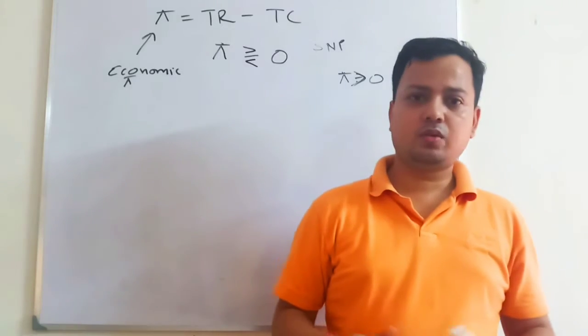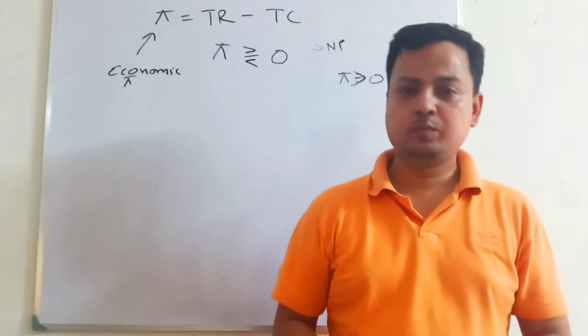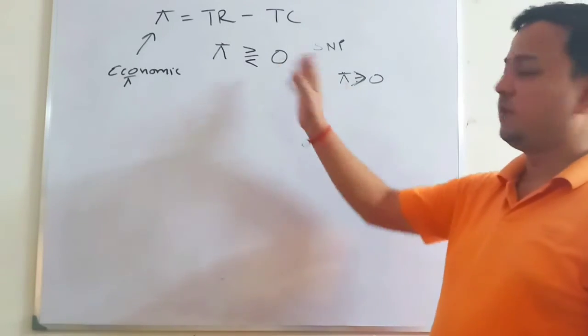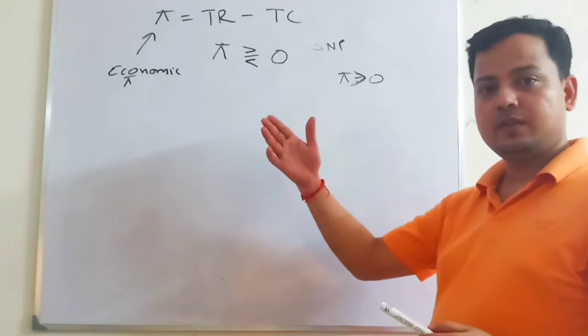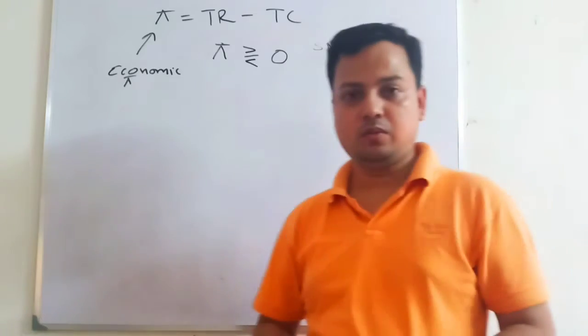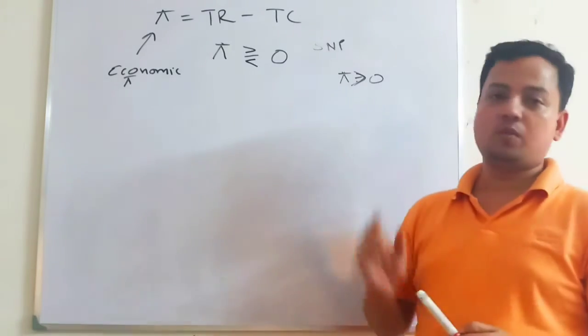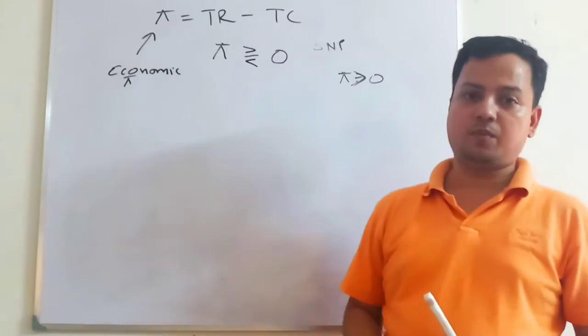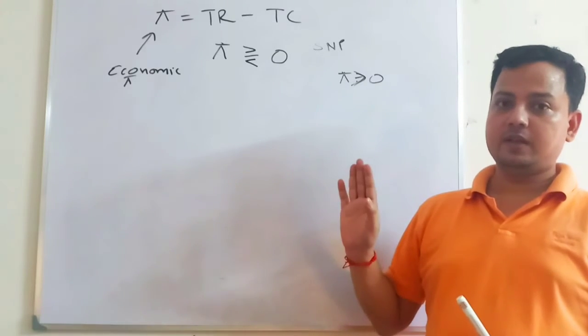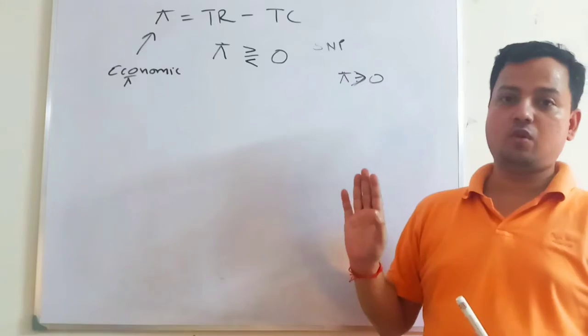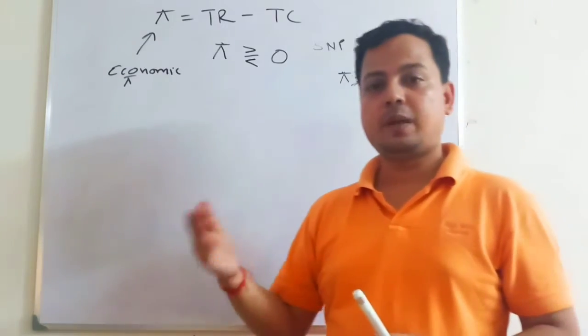So 10% is the general rate of return, and that is what we call normal profit. But when you earn more than 10%, say 15% or 20%, you are making supernormal profit. Economic profit, I repeat again, takes into consideration the opportunity cost of your capital also.